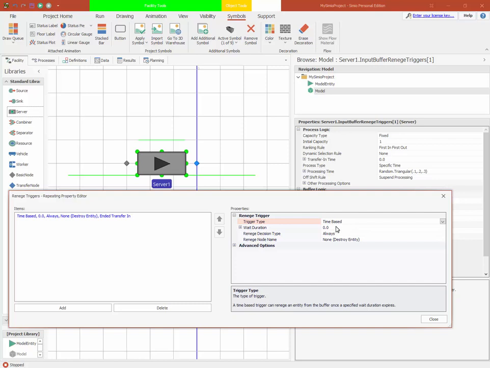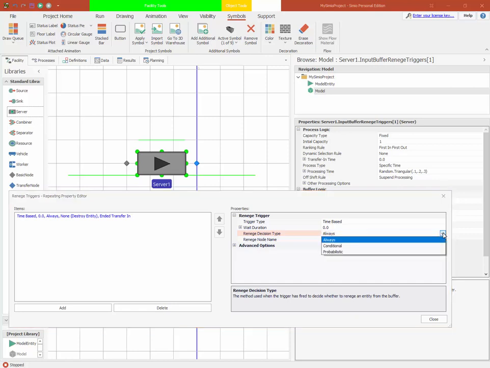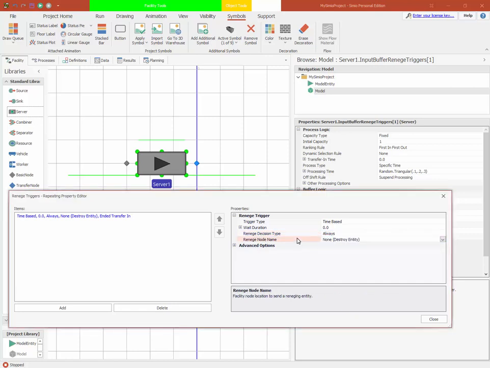So if we have a time-based one, we have a wait duration, then we can have a reneging decision type. Is it probabilistic? Is it conditional? Do I always renege? And then finally we specify where we go. So what's the node name that we want the entity to be transferred to? Note that the default here is to destroy the entity.